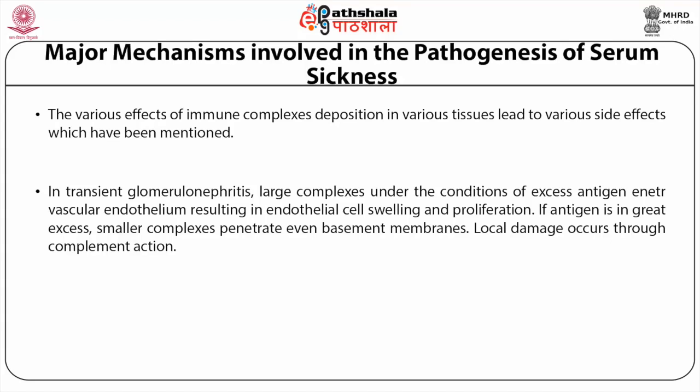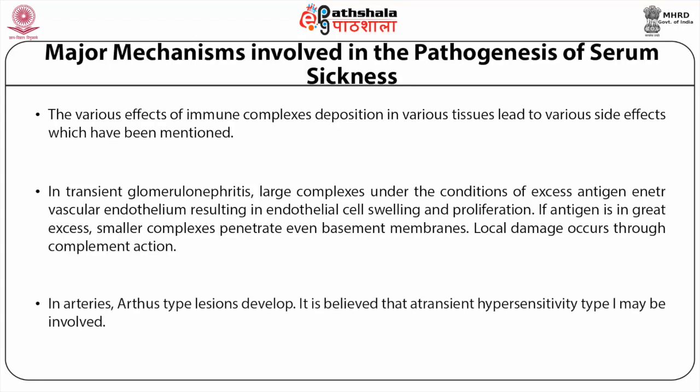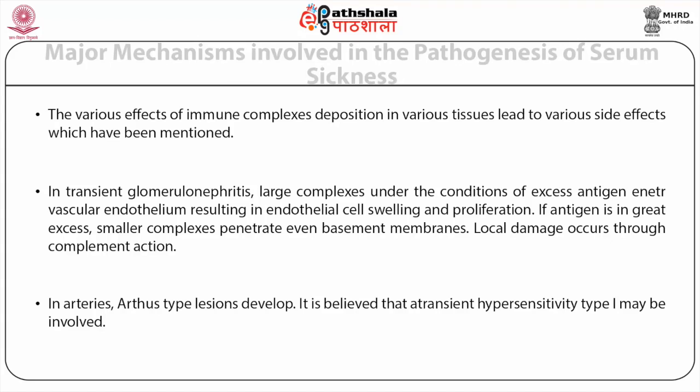If antigen is in great excess, smaller complexes penetrate even basement membranes. Local damage occurs through complement action. In arteries, Arthus type lesions develop. It is believed that a transient hypersensitivity type 1 may be involved.